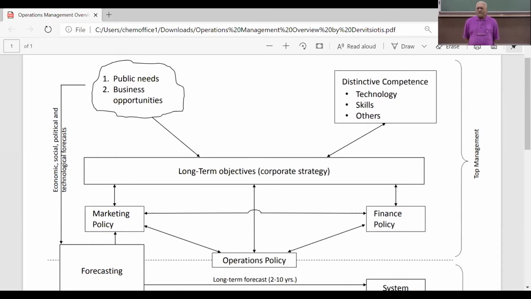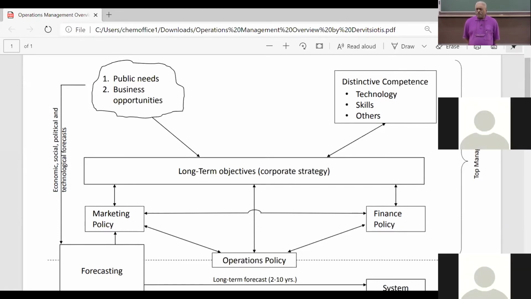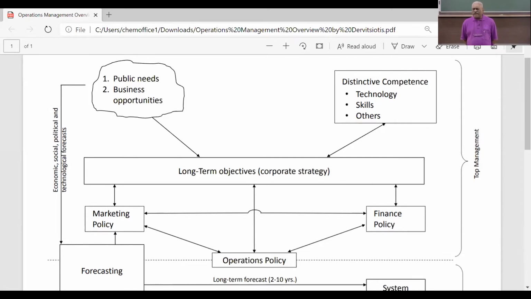How the SWOT analysis guides the organization to specify its corporate strategy. Are you able to see that? Yes, sir. And you will also see that the arrow going from long-term objectives to distinct competence is a double-headed arrow.